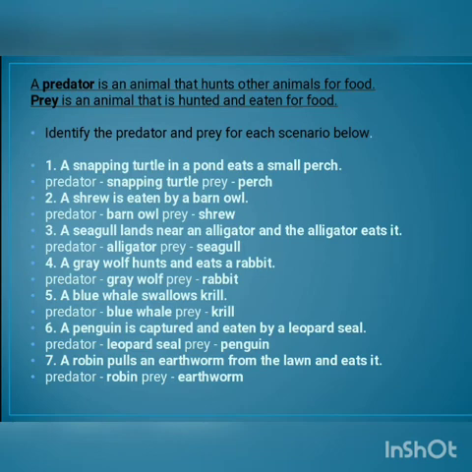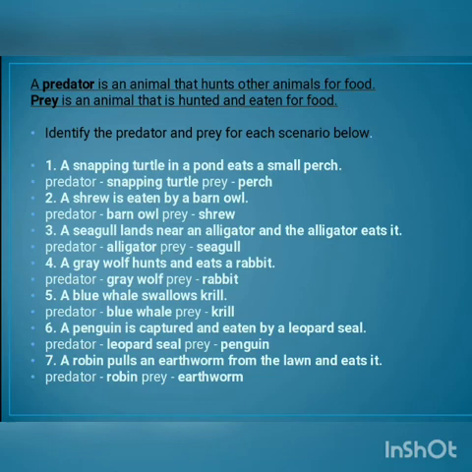We'll identify predator and prey for each question. So the question is identify the predator and prey for each scenario below. Let's see the first one. A snapping turtle in a pond eats a small perch.